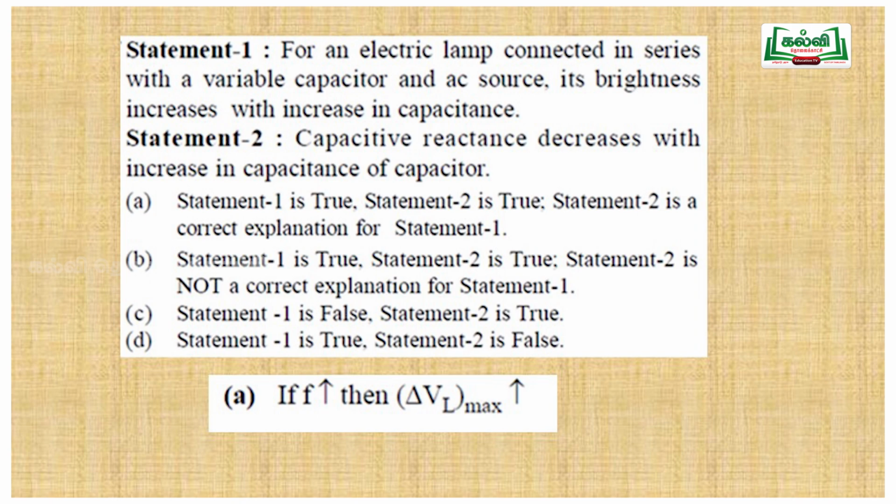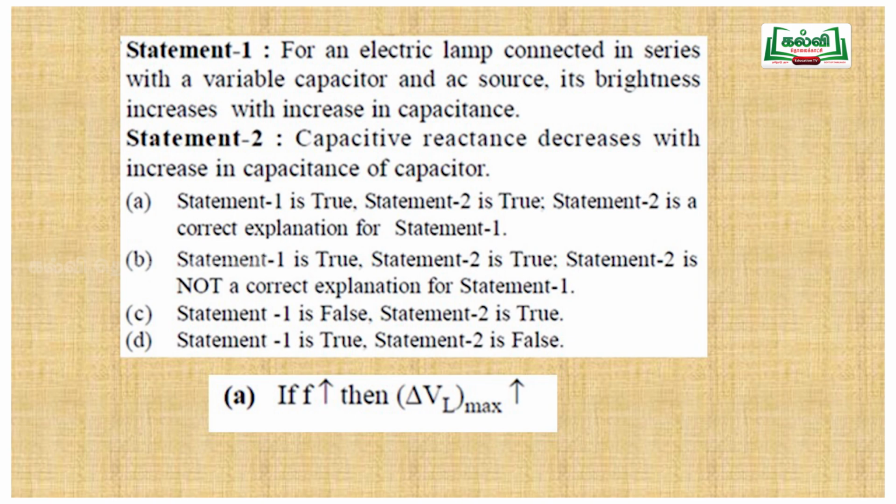So for this kind of question, we have to analyze the two statements. The first statement: for an electric lamp connected in series with a variable capacitor and the AC source, its brightness increases with increase in capacitance. So here the bulb is connected in series with a capacitor, and its brightness increases with the increase in the capacitance.